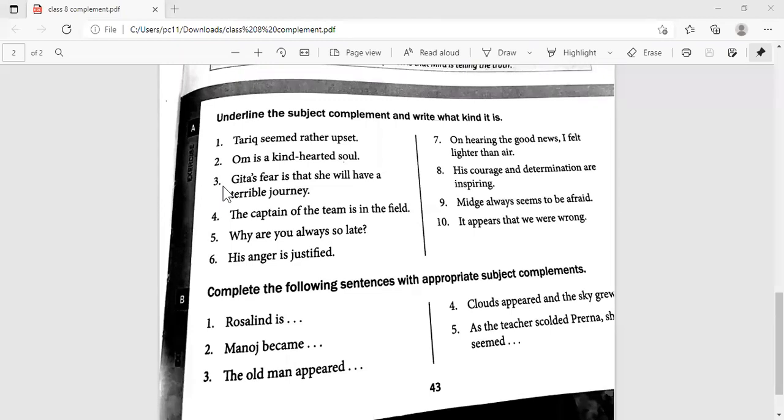Transitive, isn't it? Very good, very nice. So now let us look at our books here. And once again, what will an object complement do? It will make the object more meaningful.